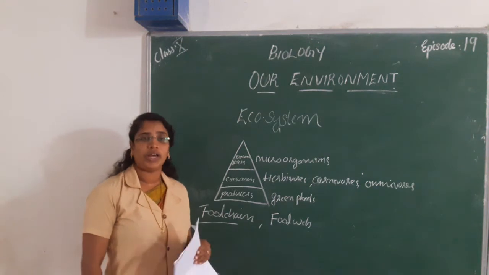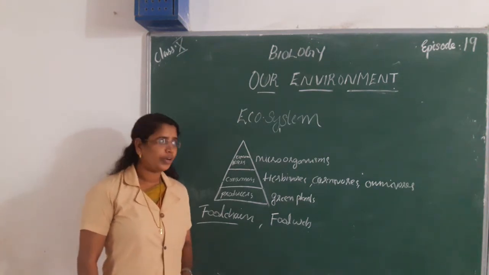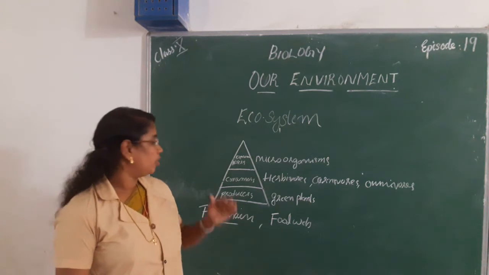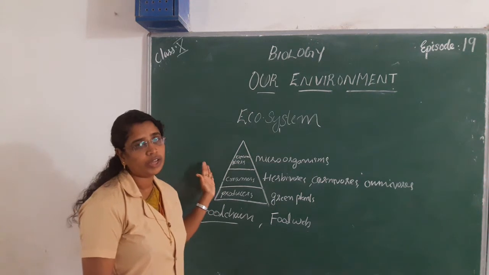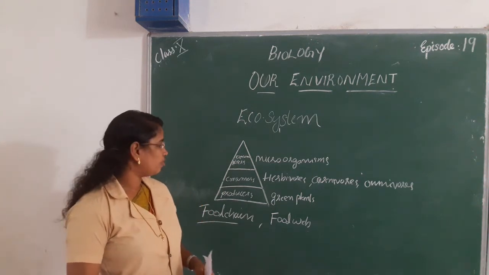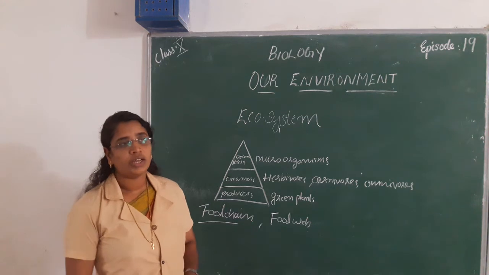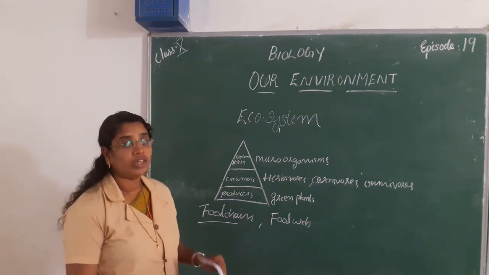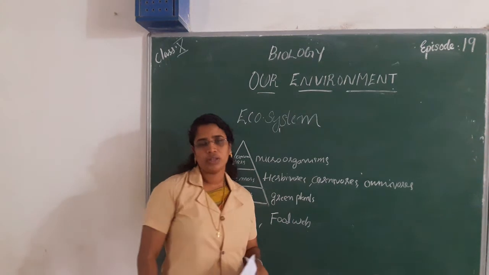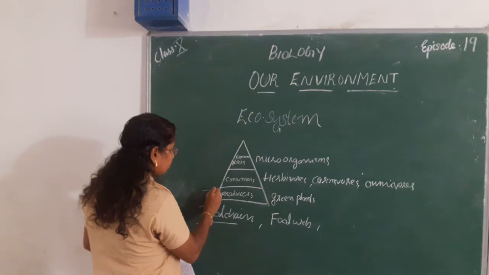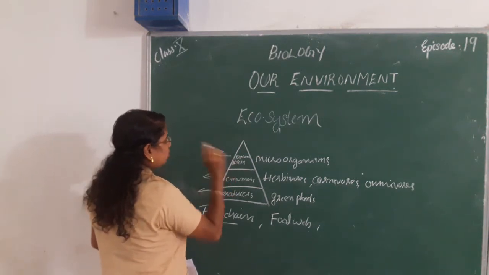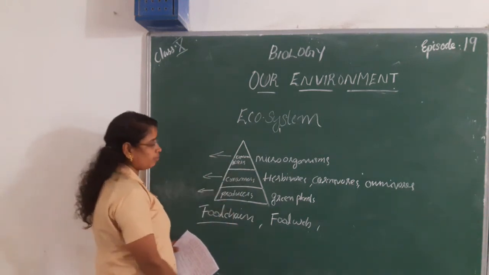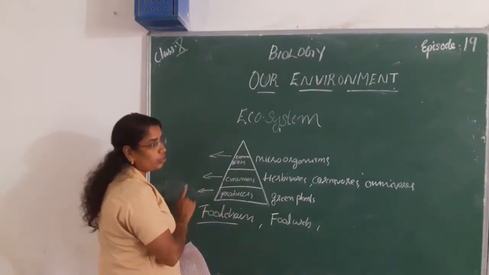The series of organisms that transfer food and energy from producers to consumers to decomposers is known as a food chain. Every step of the food chain is called a trophic level. This is one example of a trophic level, and this is another. Every step in the food chain is termed a trophic level.